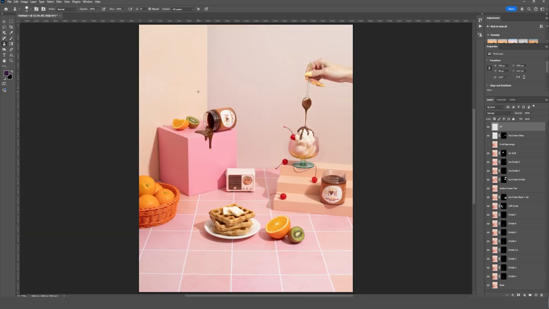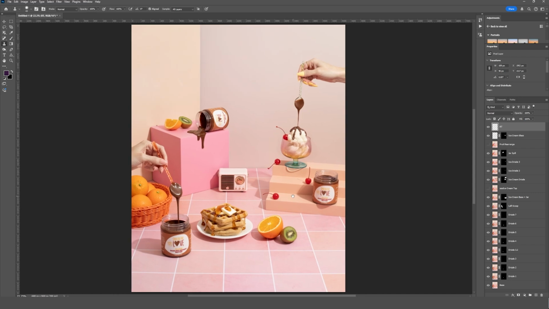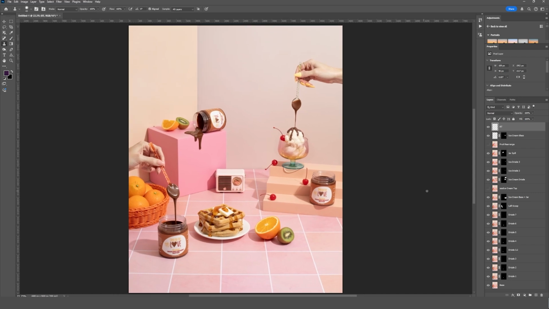Okay, looks great. Let's bring our left side jar back in. I think that disappeared. I accidentally turned on this layer that we didn't need at some point, so that got rid of our beautiful waffles and our other jar. So that is how everything came together.